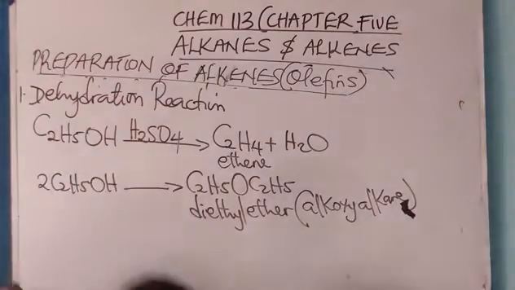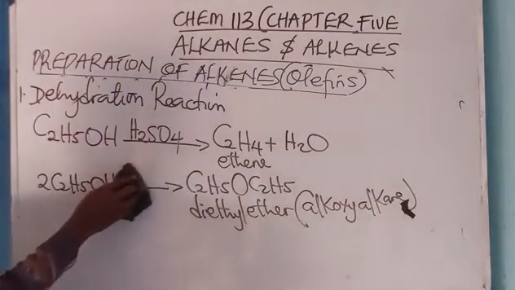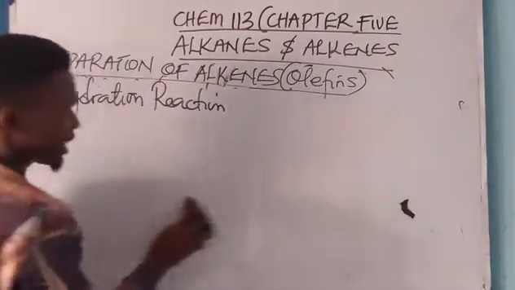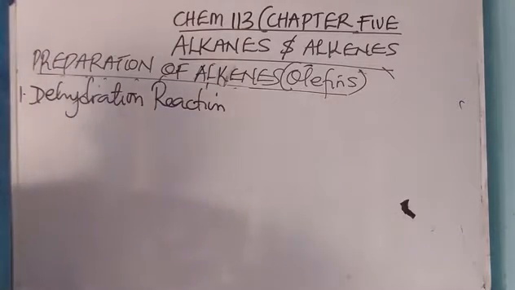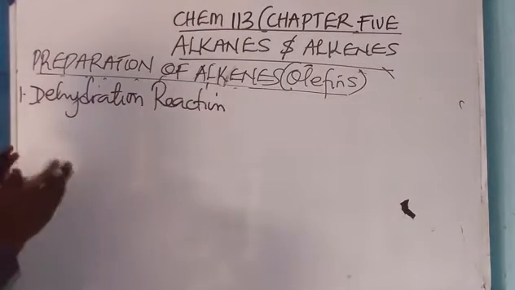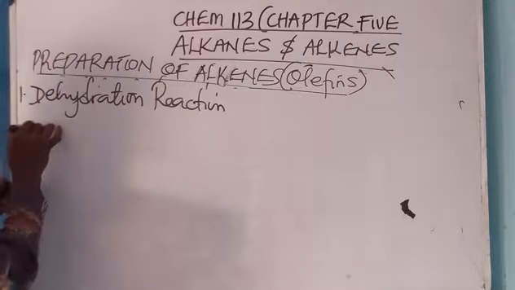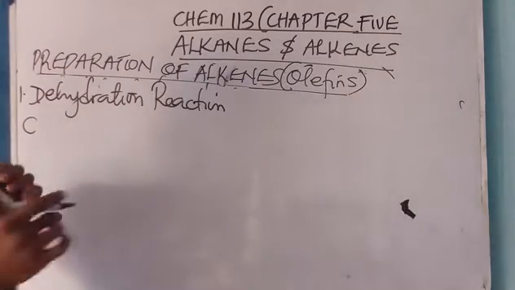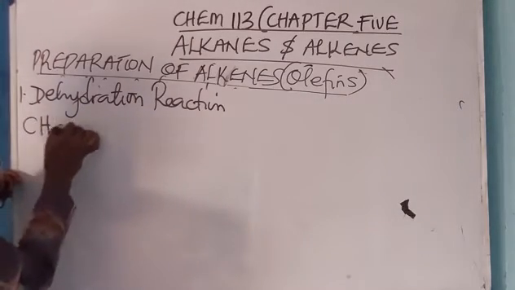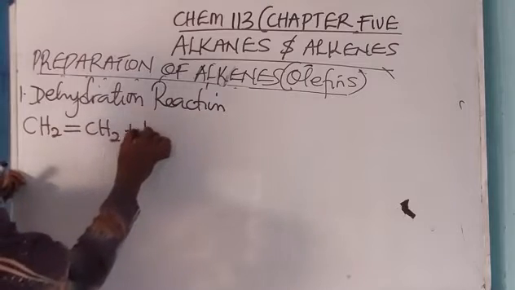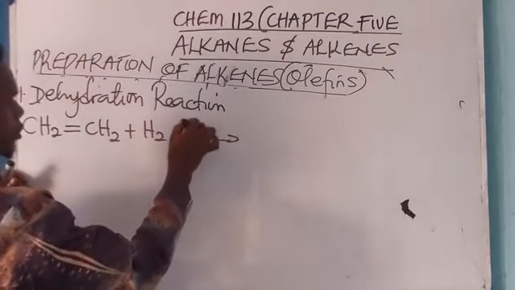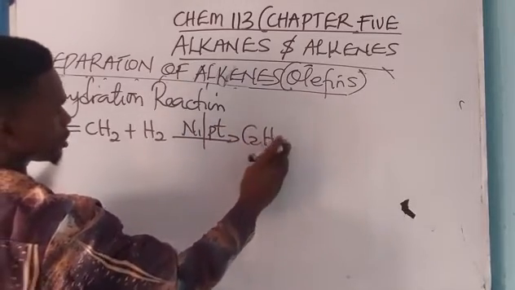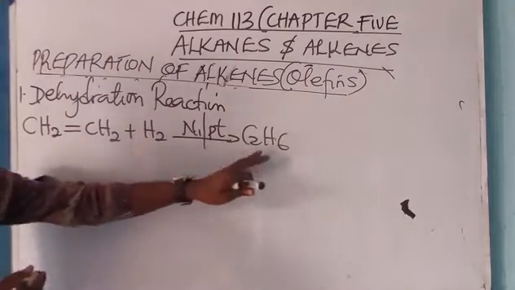Now we can also prepare alkene through dehydrogenation. That is the reverse of the addition reaction. When I was taking the preparation of alkanes, I did something like this: C2H4 plus H2, and I said it occurs in the presence of nickel or platinum to produce C2H6. That is how alkane is prepared.